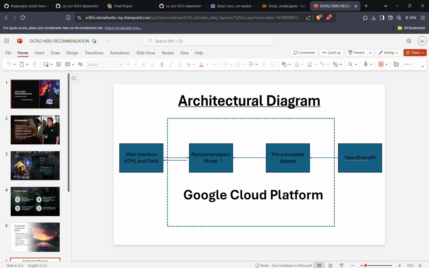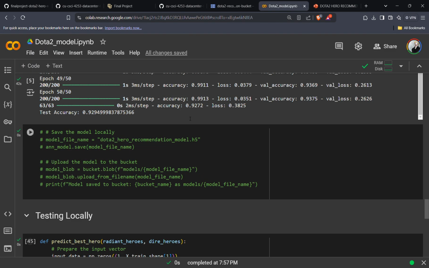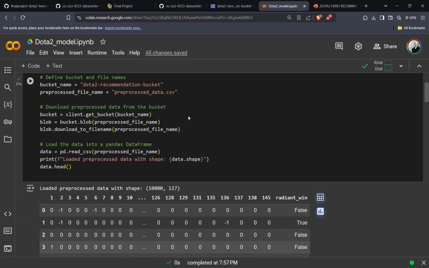So the recommendation model then takes input from the web interface which the player is using. The player inputs all the other heroes that the other players have picked, and this other players' data is going to the recommendation model. It uses all its algorithms and recommends a best hero for the player to pick on the web interface again. And all this is done in the Google Cloud platform, so it's not done on any local machine because this is a web service. And for debugging, I need to show you this Google Colab notebook.